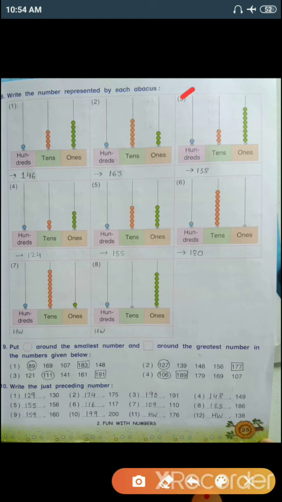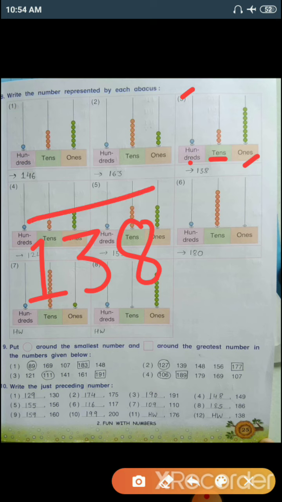Now the third one, in the 100 place there is 1 bead. In the second column, that means in tens, 3 beads are there, and in the last, that means in the ones column, there are a total of 8 beads. So the number formed is 138.